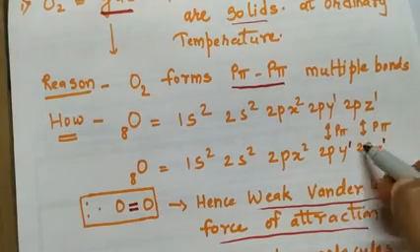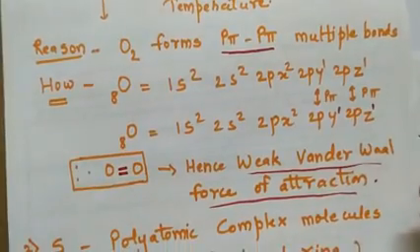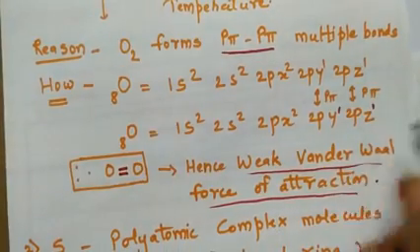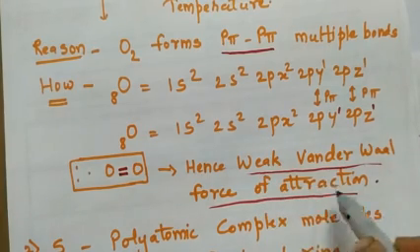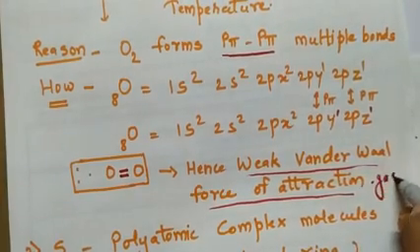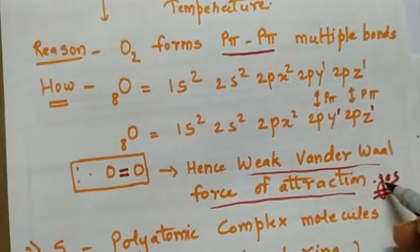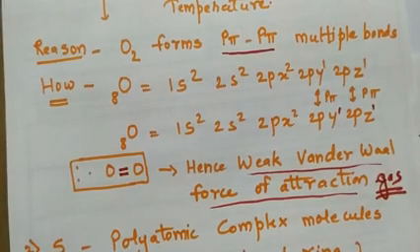As it is a pi bond, we know that pi bonds are weak bonds, and hence they have a weak force of attraction, and so they show weak van der Waals force of attraction, and therefore they occur as gases in nature. So you are clear about the reason why oxygen is gaseous in nature.